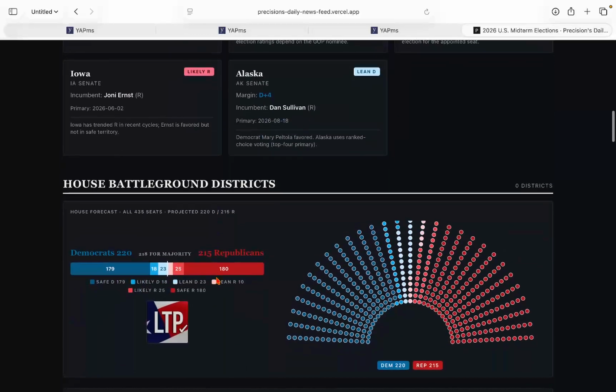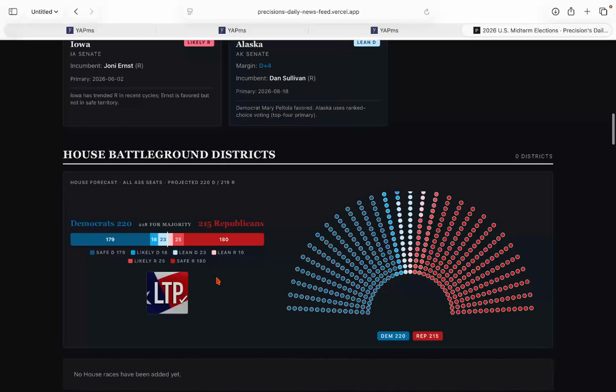And then you can also see the different characterizations in the margins. So we currently have 18 likely districts for the Democrats, 23 lean districts for the Democrats, 179 safe. And then as for the Republicans, we just have 10 likely districts for them, 25 lean districts for the Republicans, and 180 solid red districts for the GOP.